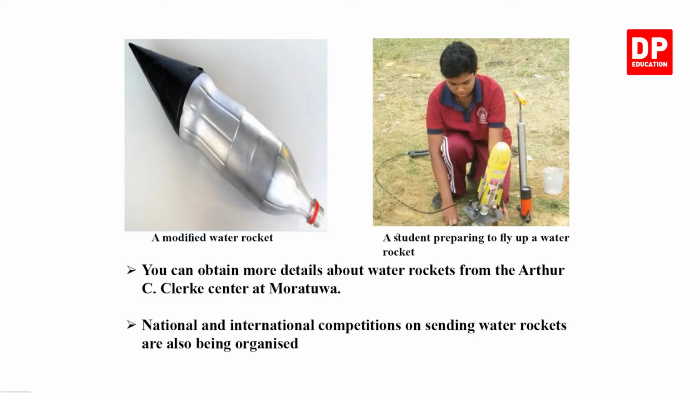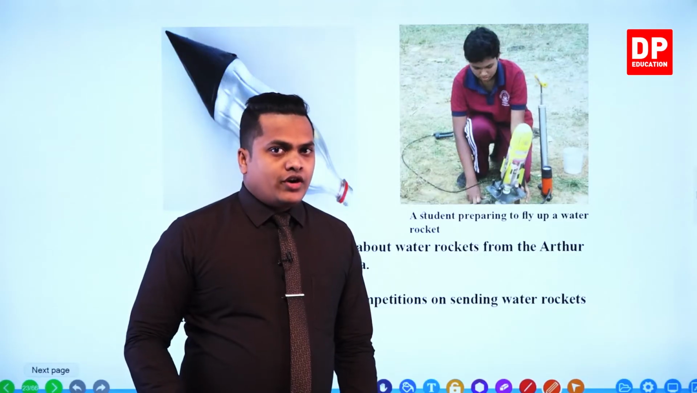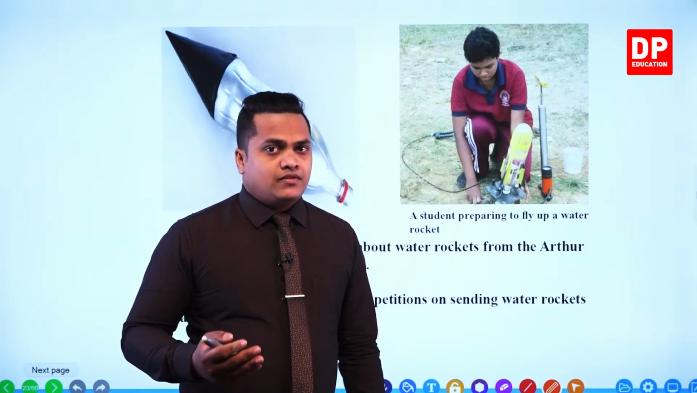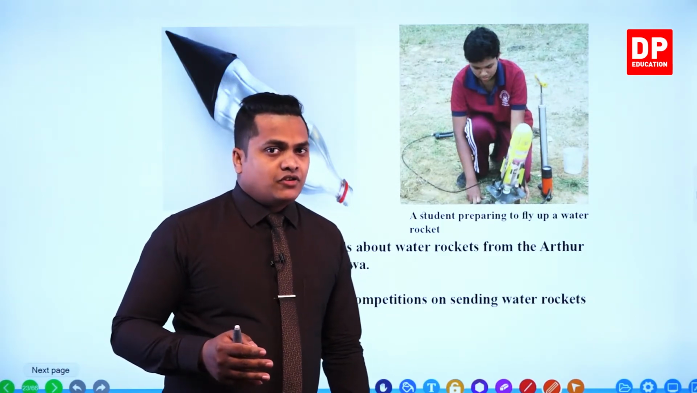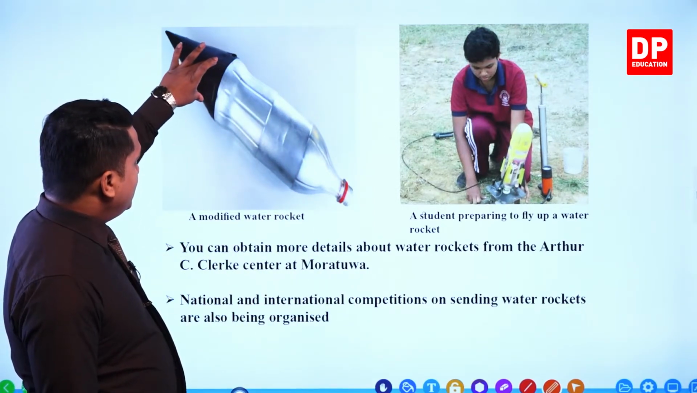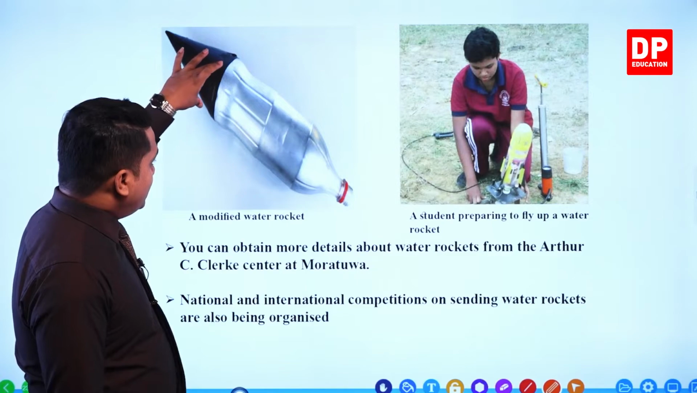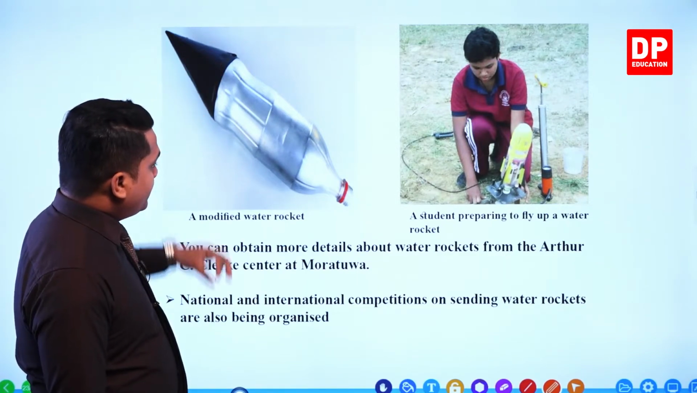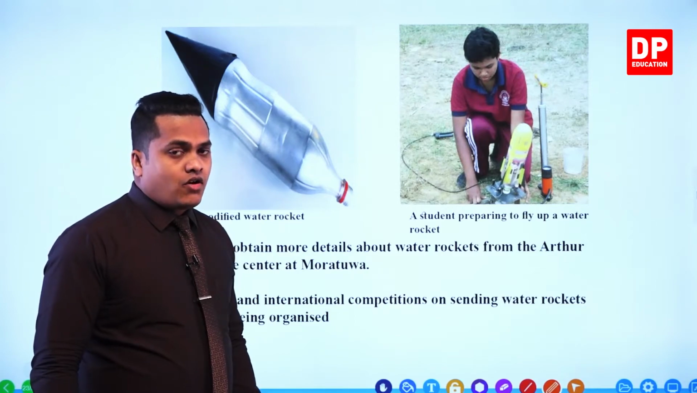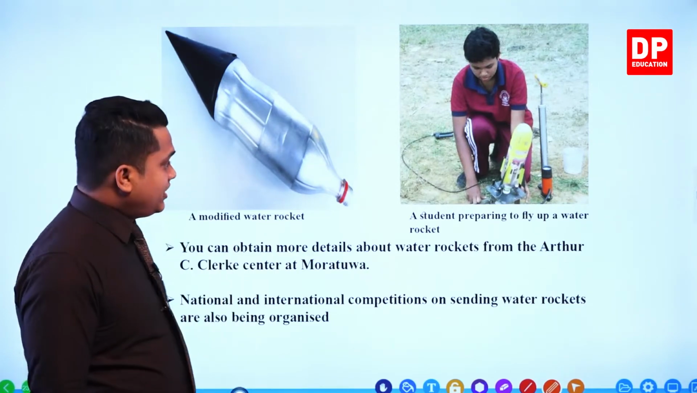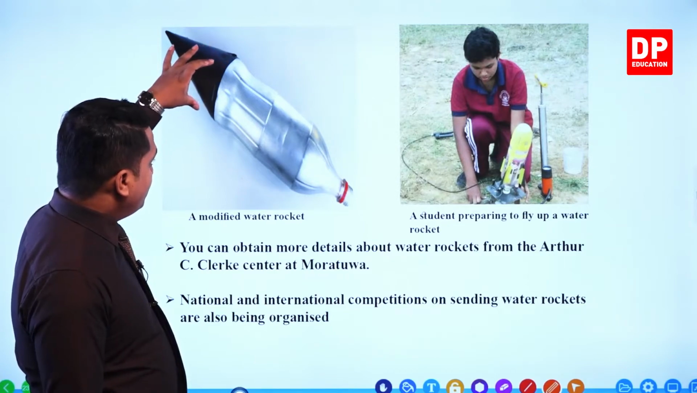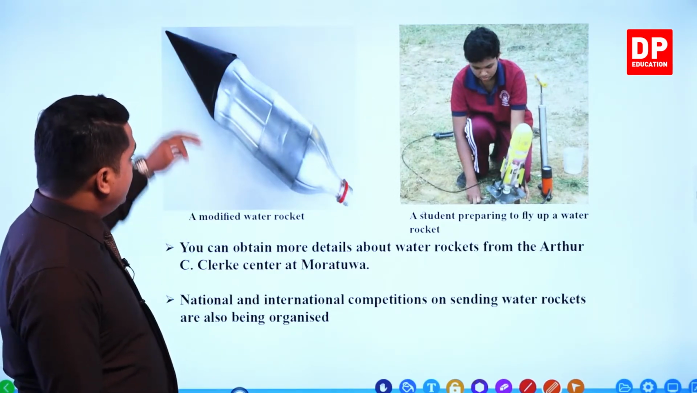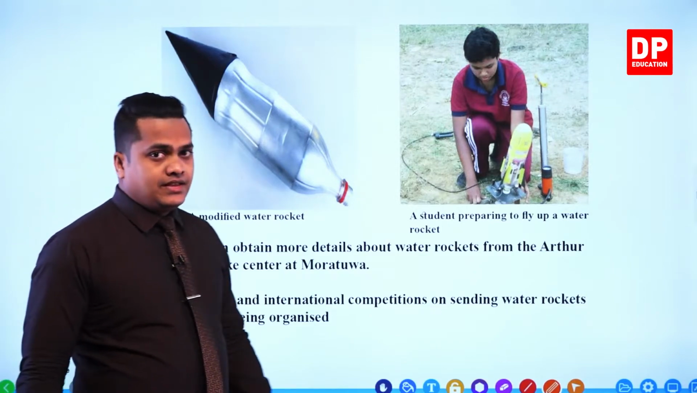So as you can see here, my dear children, this is a very basic thing, no? That was a very basic experiment. So if you want, you can develop this even further. For example, you can remove the bottom part of the bottle. In the rocket it should be the top part, but if you take the bottle, that bottom part, you can remove it and fix a conical shape head like this.